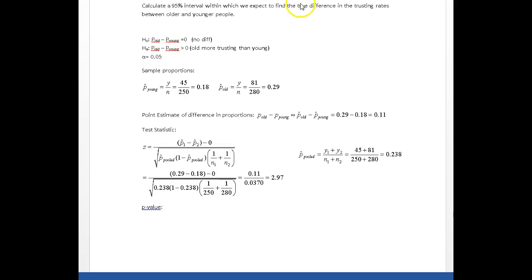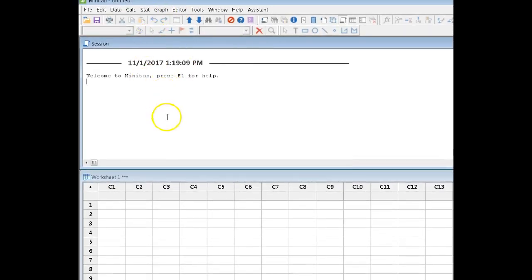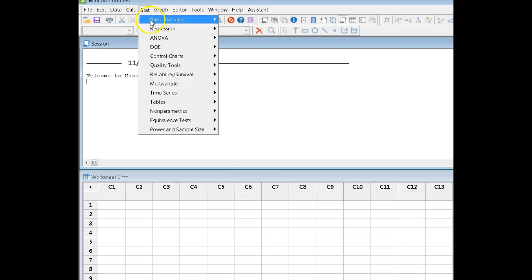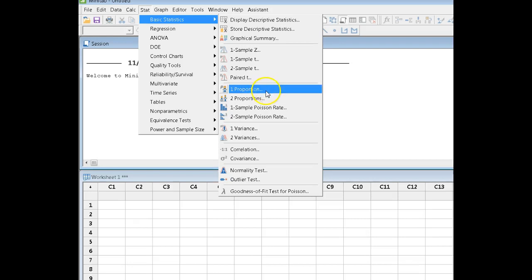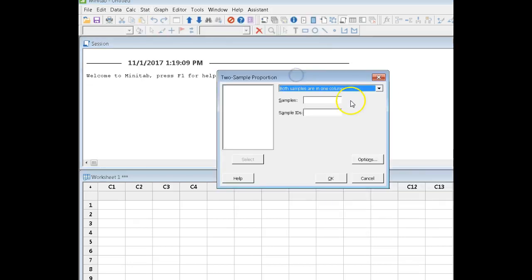Okay, so let's go to Minitab. Now, we are doing a 2 proportion test. All of these tests are under the Stat tab, Basic Statistics, and we are comparing 2 proportions. Okay, this window opens up. I don't have any raw data. Instead, what I actually have are summarized data. Now, I set up my proportion so it's old minus young, and of the old people, we had 81 out of 280.